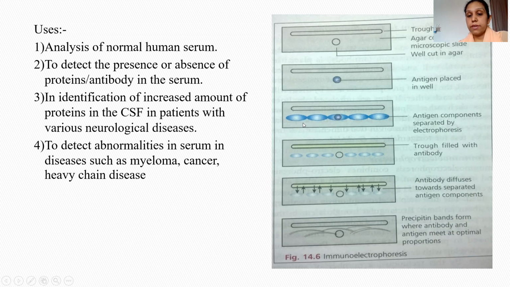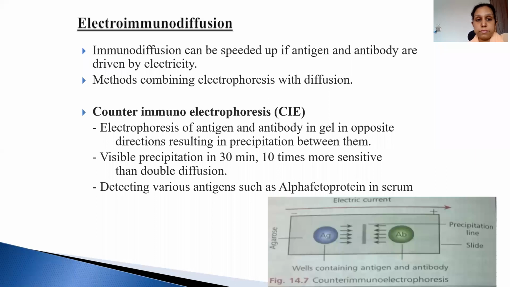According to the electricity, the antigen's different components separate. Then we fill the trough with the antibody and allow diffusion to happen, and arcs like these are formed. Precipitant bands form where antibody and antigen meet at an optimal proportion.